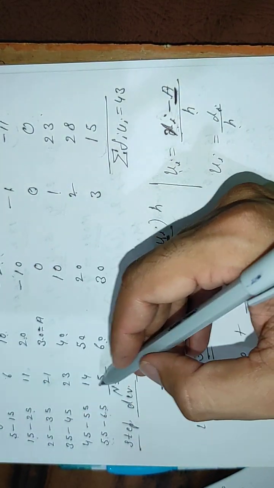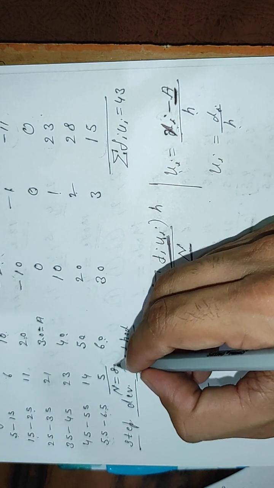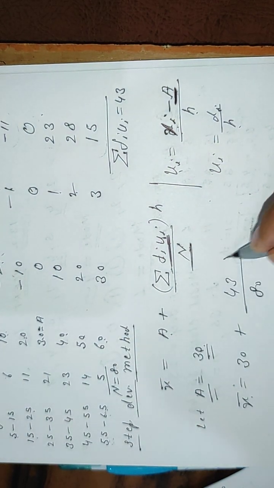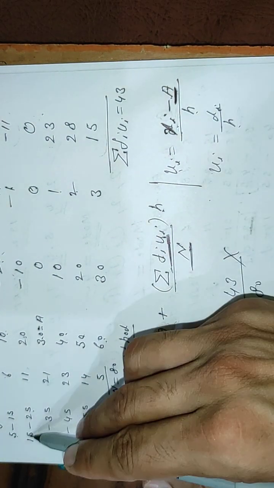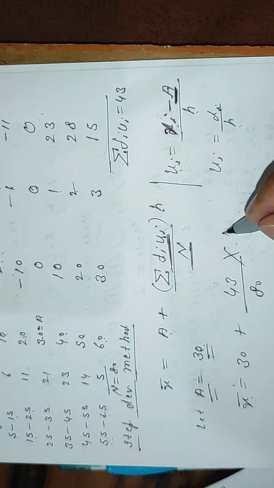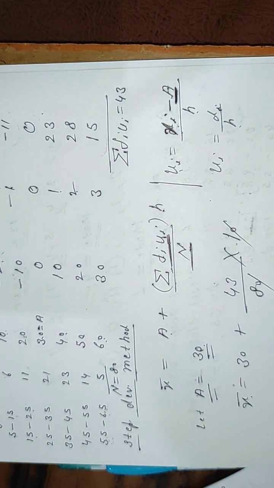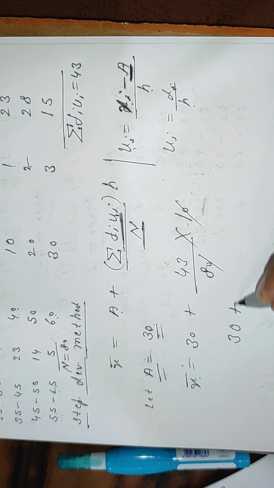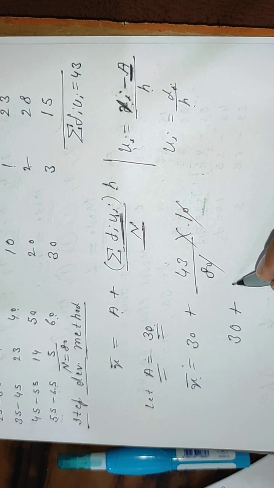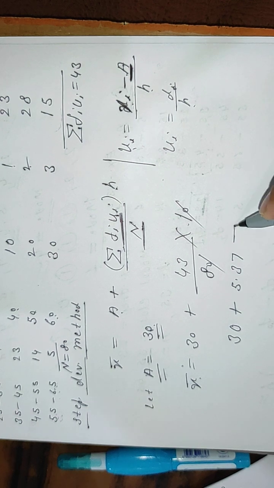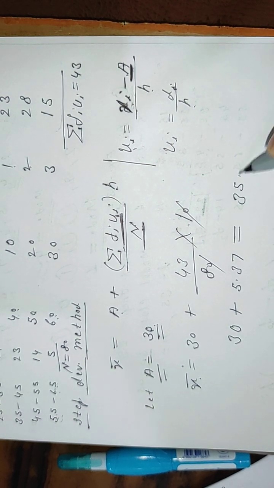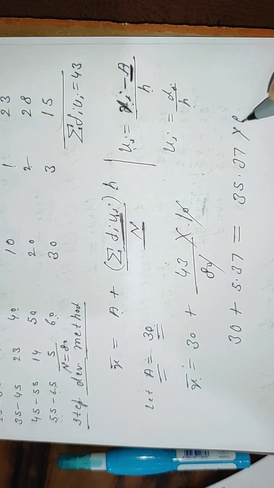If you add all these, you will get 80, into h. Class width is 10. We have taken the value of h as 10. The 0s cancel. If you divide 43 by 8, you will get 5.37, and on adding you will get 35.37 years.